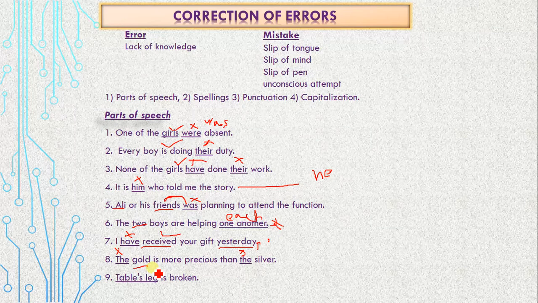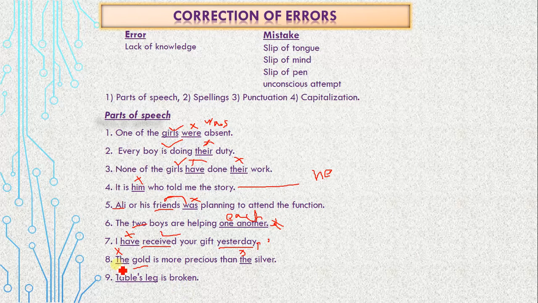This sentence is a generic one. What would be the correct sentence? Gold is more precious than silver. So this would be correct. Again, mass and material nouns do not require article the.